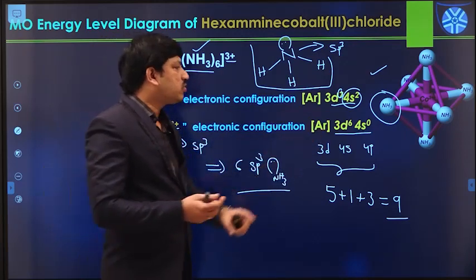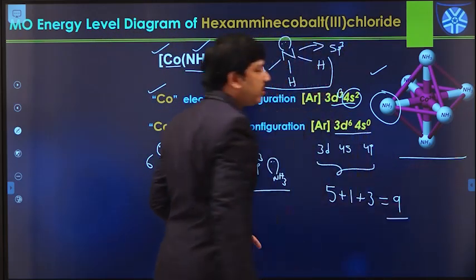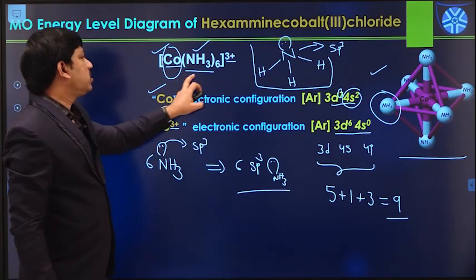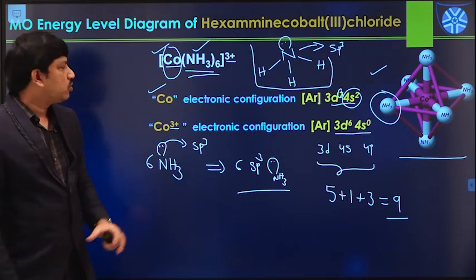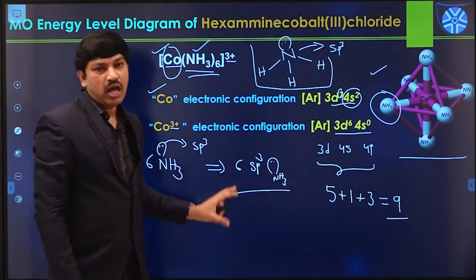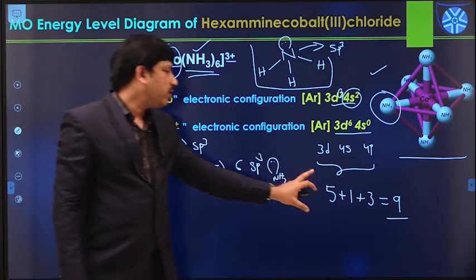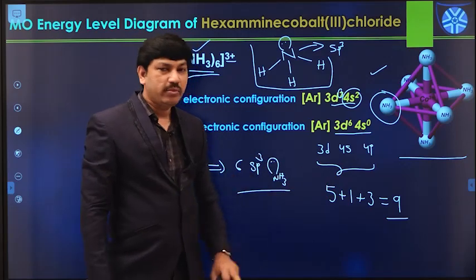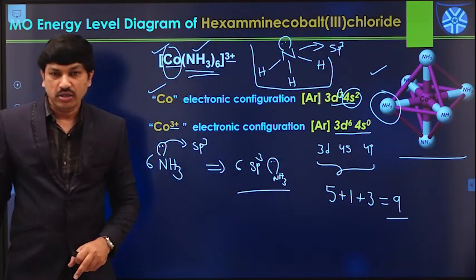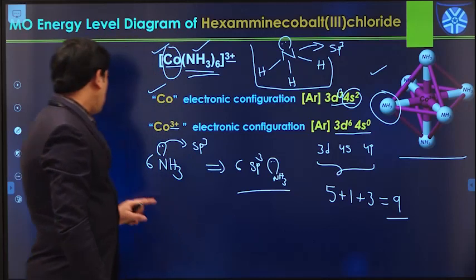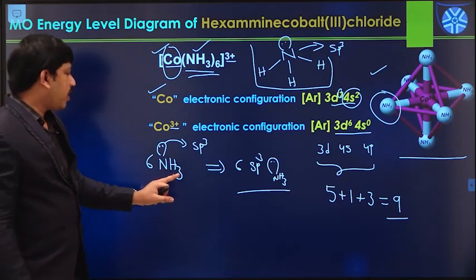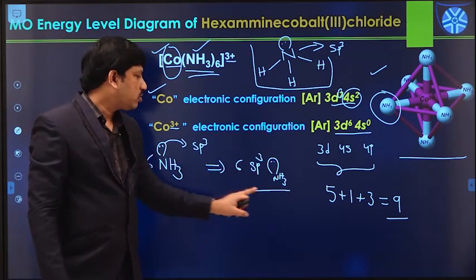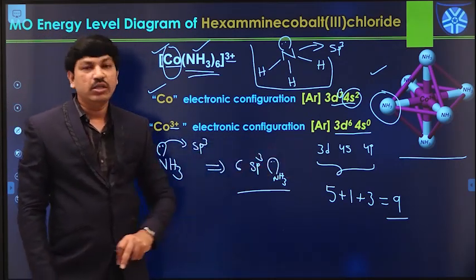So in this case also, this is one of the complex molecules. Here we have one cobalt metal center and 6 ligands like this. So we have to consider all those orbitals. From the metal side, we have 9 atomic orbitals in this manner: 5 d orbitals, 1 4s orbital, and 3 4p orbitals. 9 atomic orbitals are available, and from the ligand side, we have 6 sp3 hybridized lone pair orbitals like this. So these are also participating in bond formation in this case.